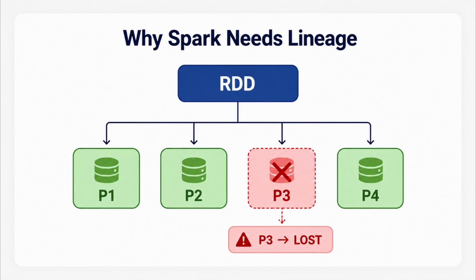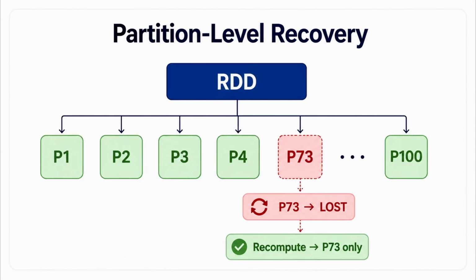And this brings us to one of the most important characteristics of Spark recovery. It can work at the partition level. Let's make the previous example much larger. Imagine an RDD has 100 partitions. Only partition 73 is lost. Spark doesn't say, okay, let's rebuild all 100 partitions.